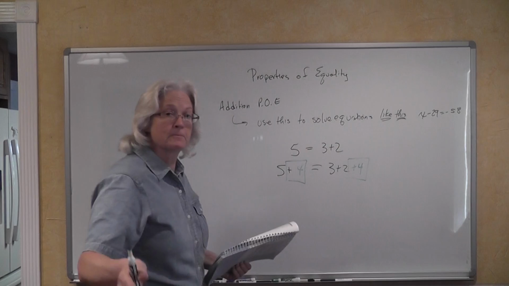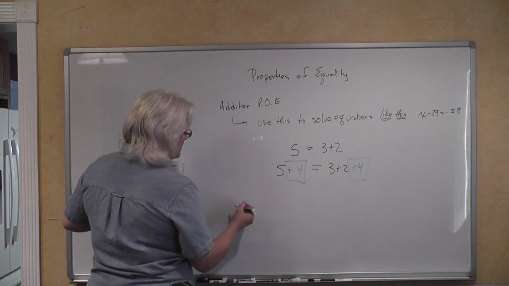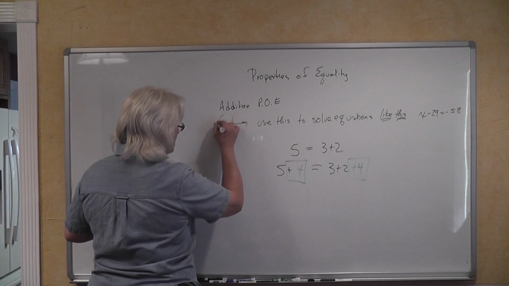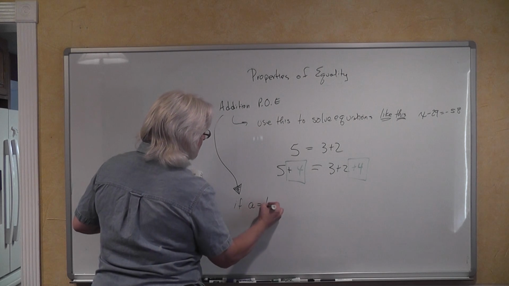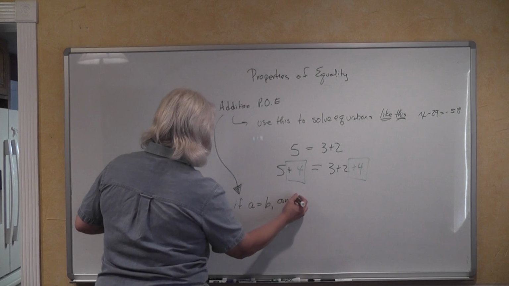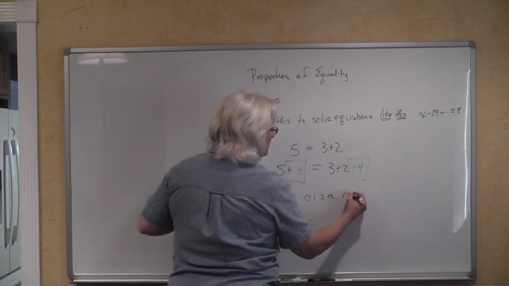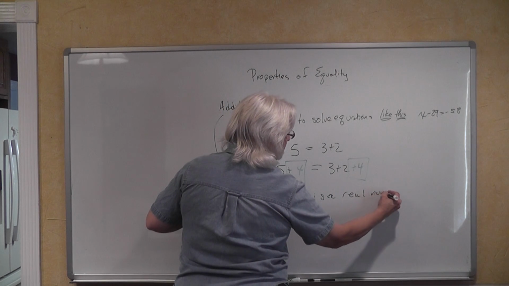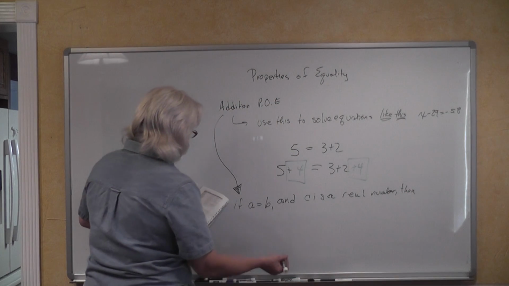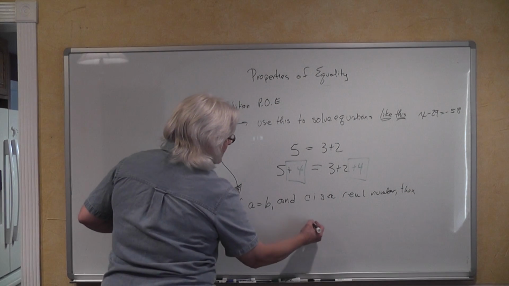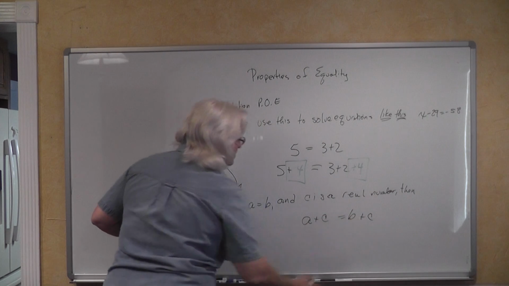And they have some very specific general math formula that they use here. This is what you need to recognize. It says, and this is the addition property of equality: if A is equal to B and C is a real number, then A plus C is equal to B plus C.